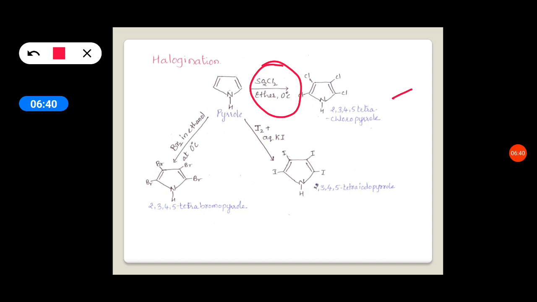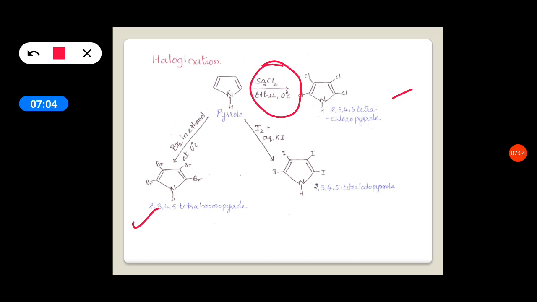When it is treated with bromine in ethanol at 0 degree centigrade, it gives 2,3,4,5-tetrabromopyrrole. So it is very susceptible to halogenation. The hydrogens of all the 4 carbons are substituted with halogen.